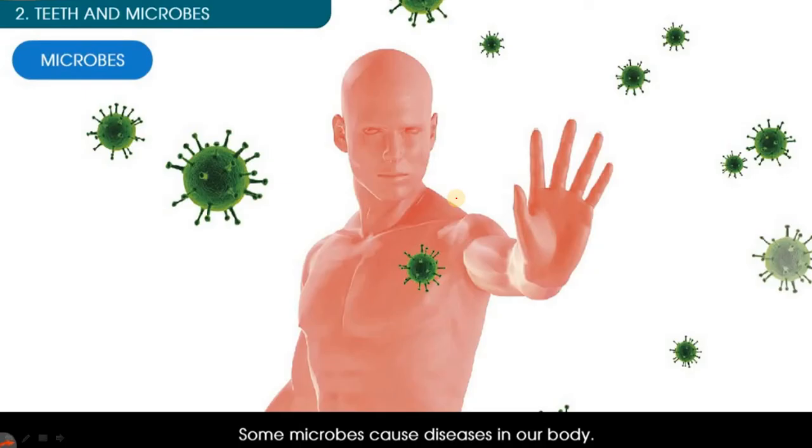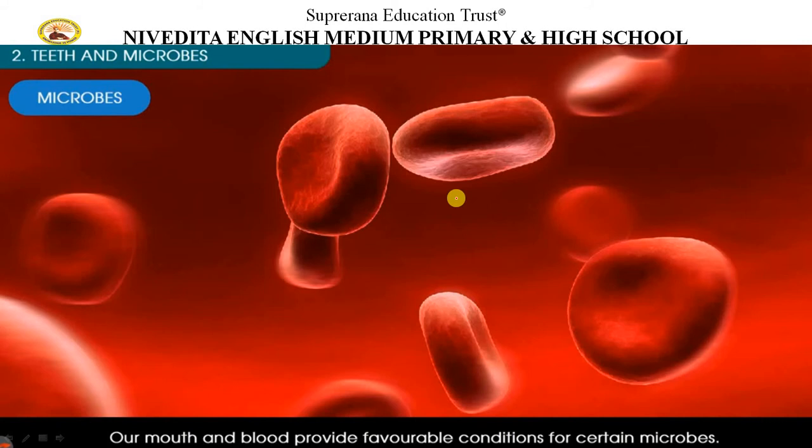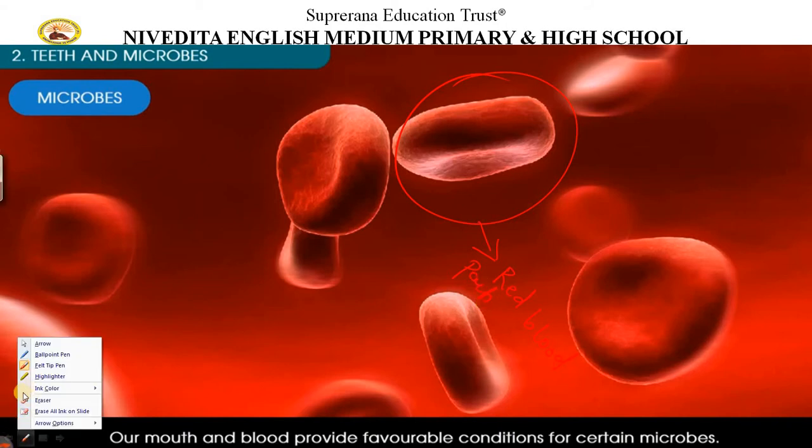And this is blood, children. What are these? These are red blood particles. I'm writing in red. Let me change the color.